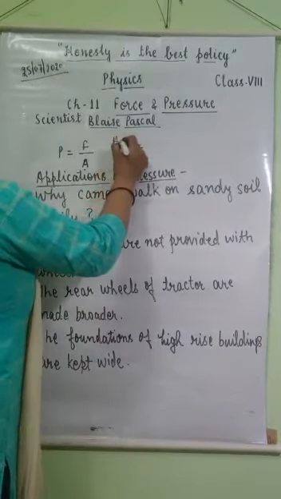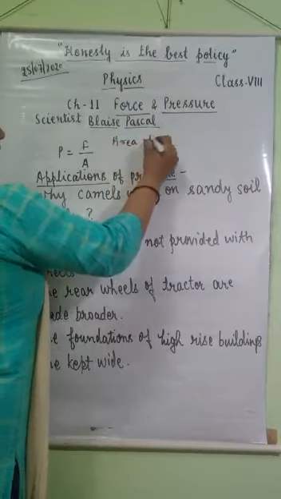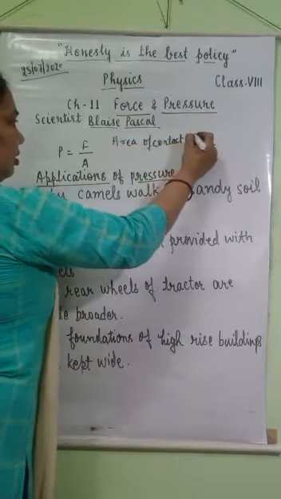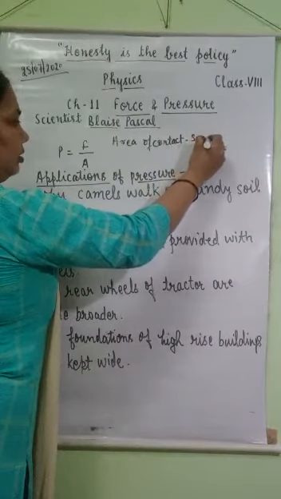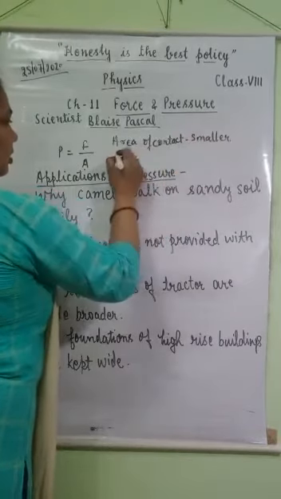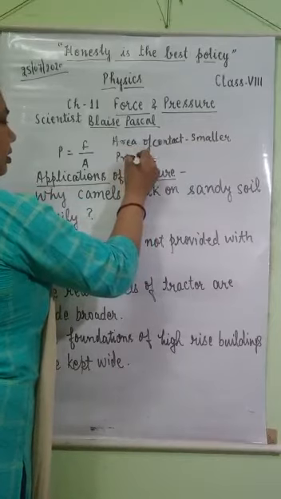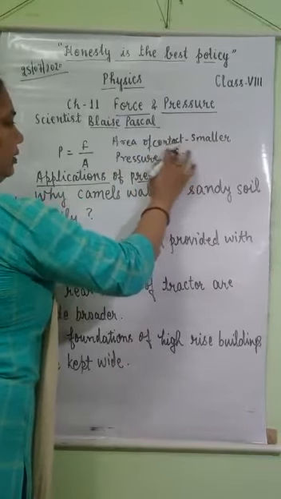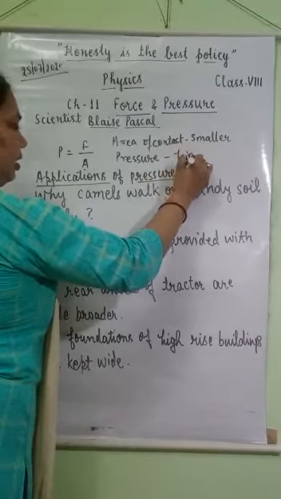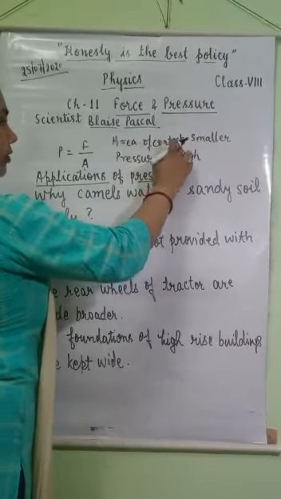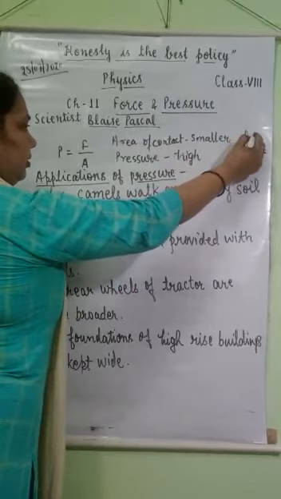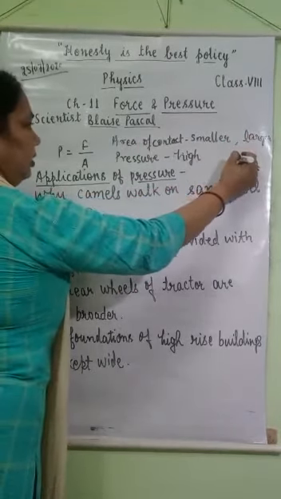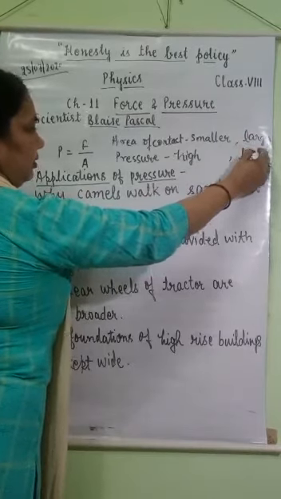If area of contact is smaller, then pressure will be high. And if area of contact is larger, then pressure will be less.